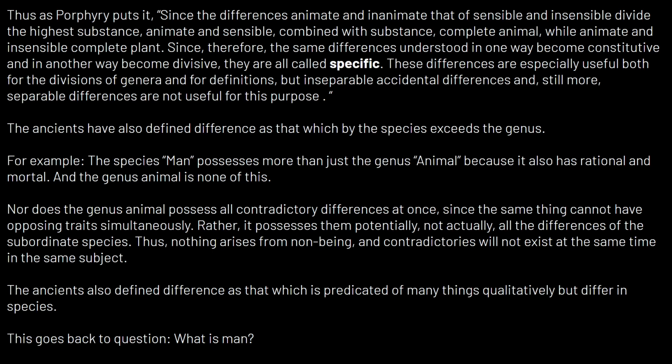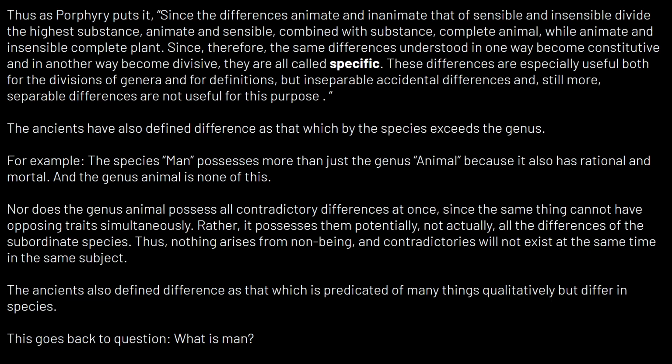Rather, we define man by his difference and his genus: rational animal. And so the ancients have also defined difference as that by which the species exceeds the genus. For example, the species man possesses more than just the genus animal, because it also has rational and mortal, and the genus animal is none of this, because the genus is supposed to be undivided.